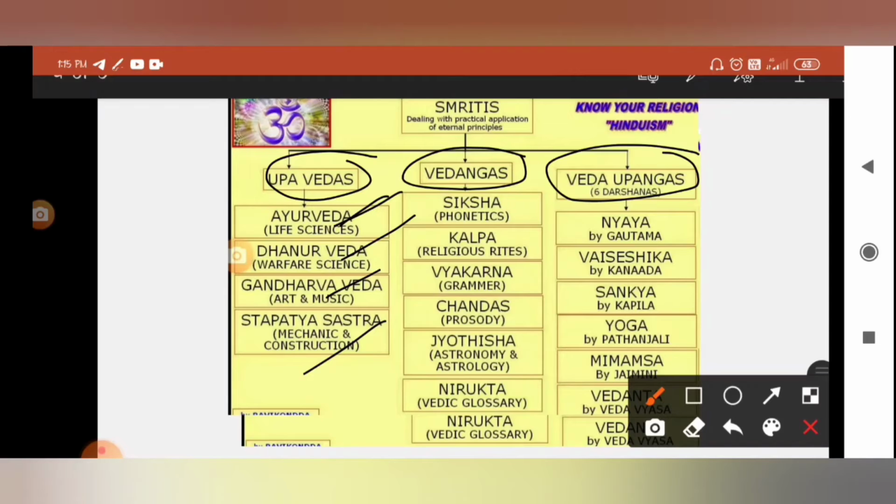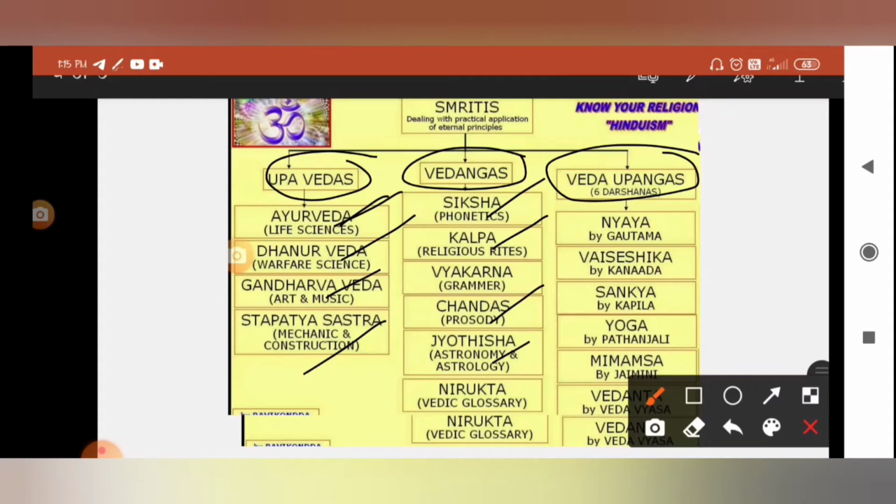So these are Upavedas. And the Smriti is again classified as Vedangas. Siksha is all about how to pronounce the Sanskrit language, phonetics, speaking and grammatical things. Kalpa is religious rites, how to follow our religious rites. Chandas is prosody, a set of formulas. And Jyotisha is about astronomy and astrology.